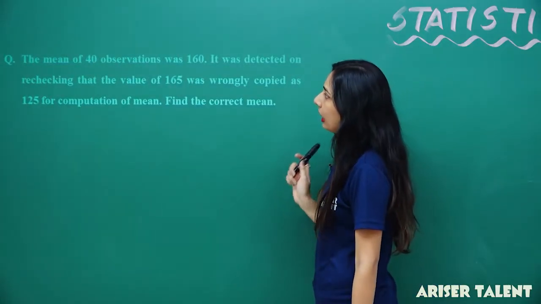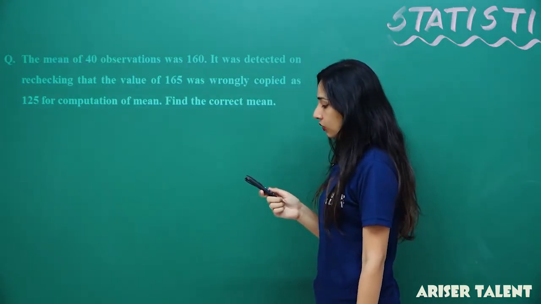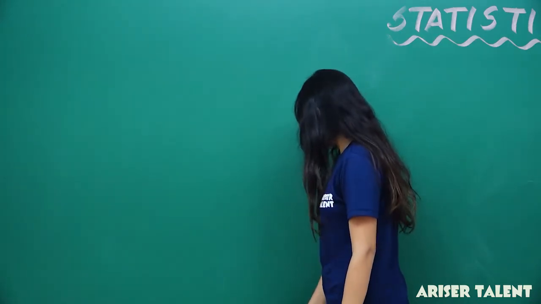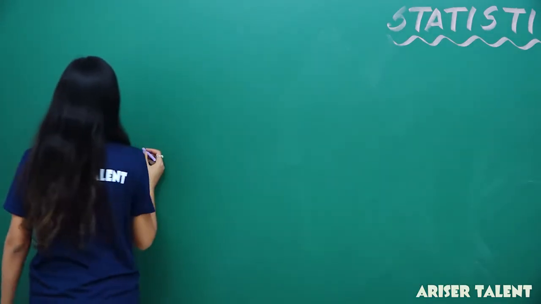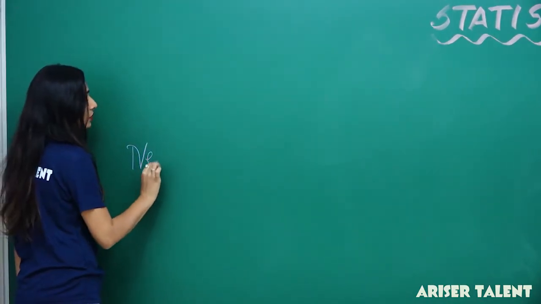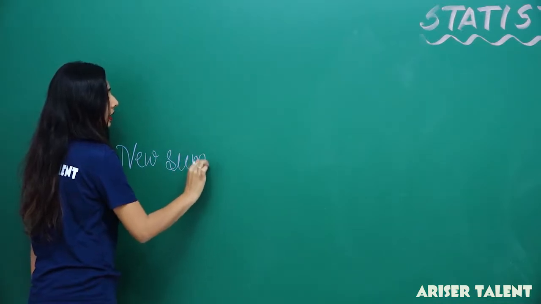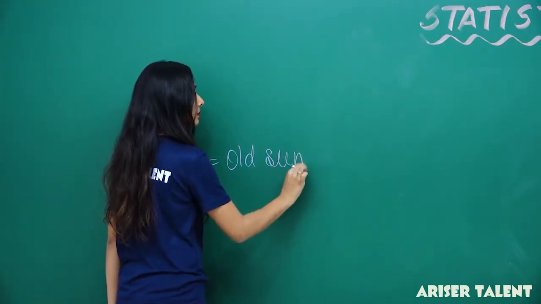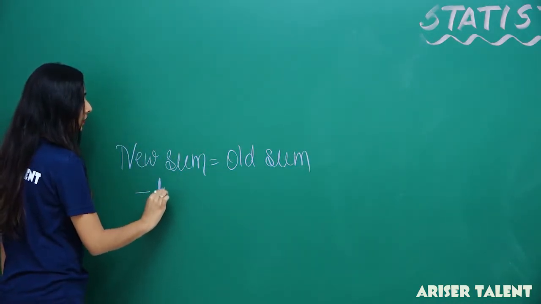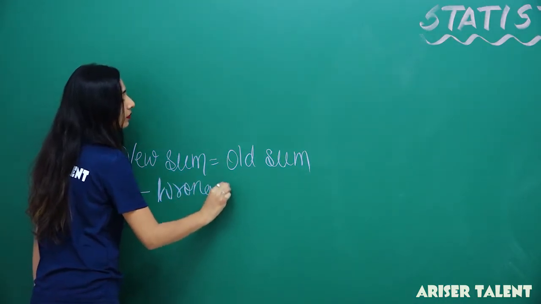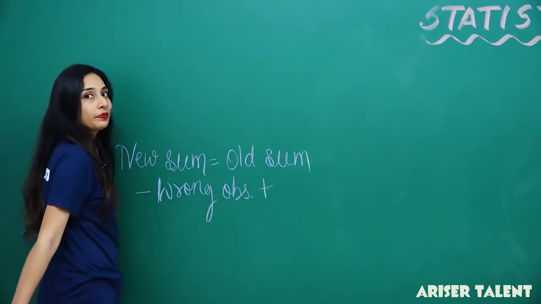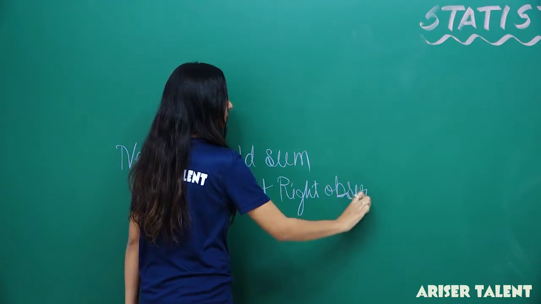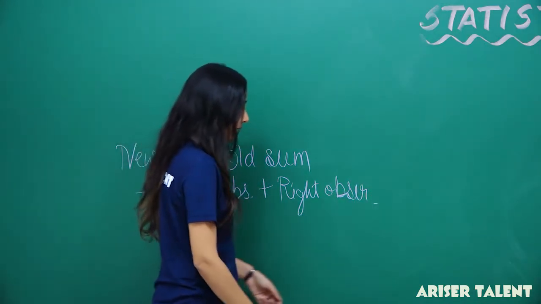Before that, we'll talk about a formula. The new sum equals the old sum minus the wrong observation plus the right observation. This is the small formula we are getting.